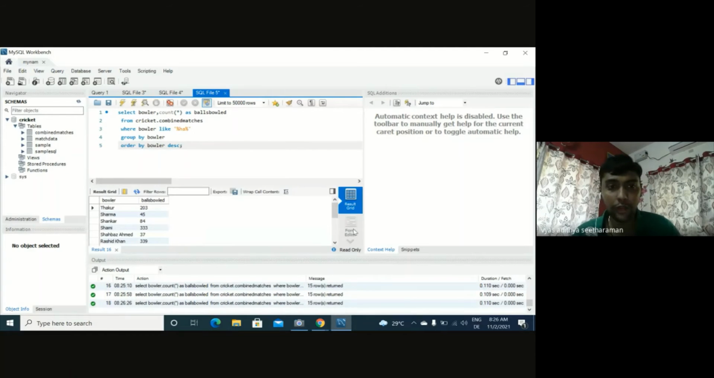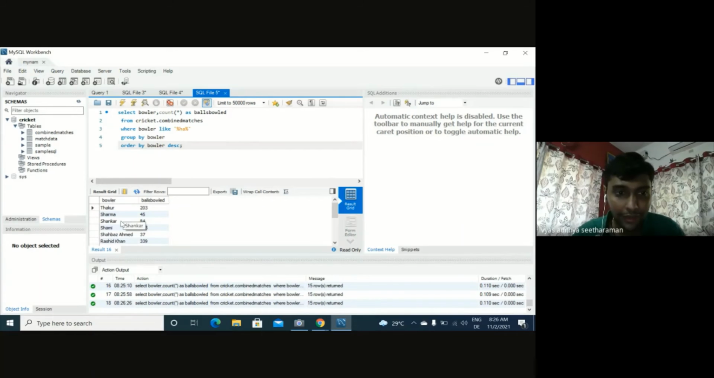So this way Thakur will come in the beginning, and Avesh Khan will go to the end, because we are ordering the names of the bowlers in descending order, right? So this is another operation we can do. Then to top it all up, let us see if you want to see the same list, but with one more condition: that they should have bowled at least 100 balls in the IPL, right? To put an extra condition on the number of balls bowled.